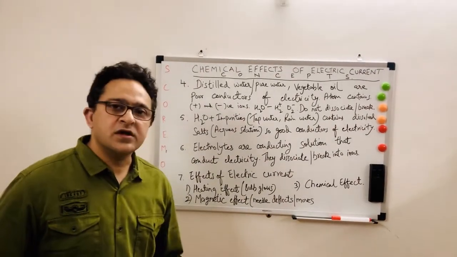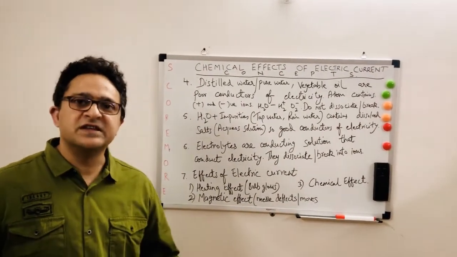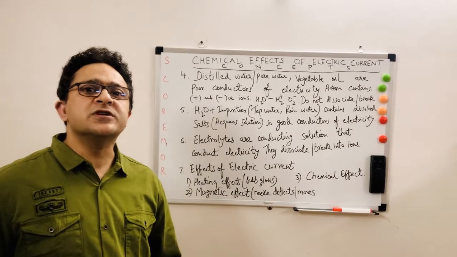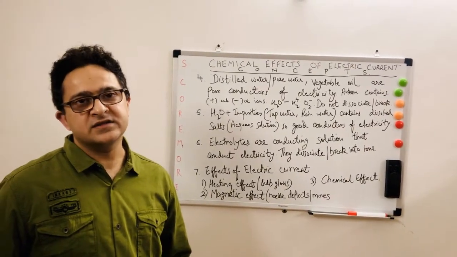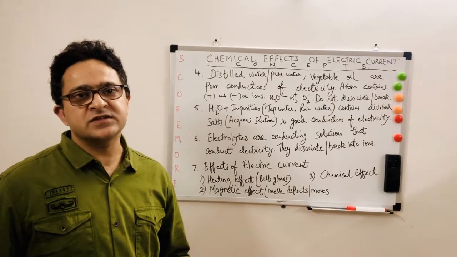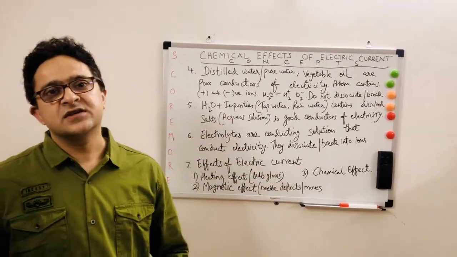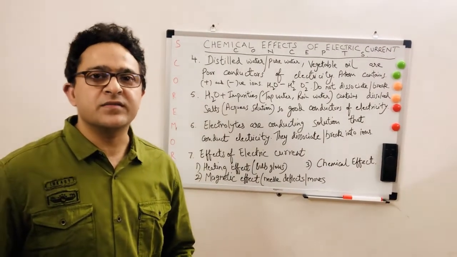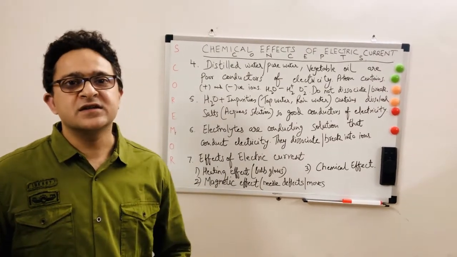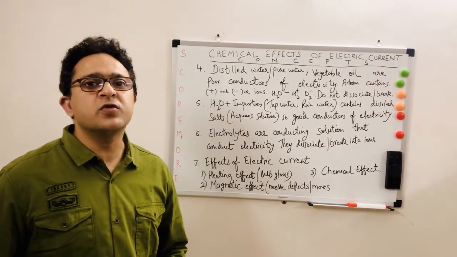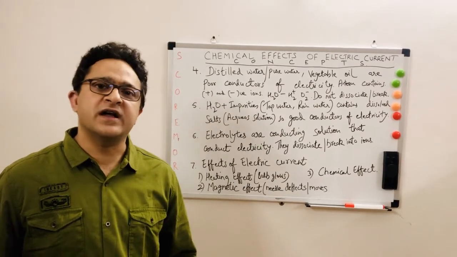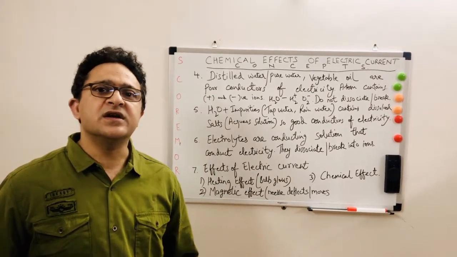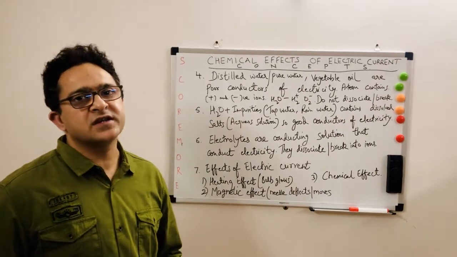In distilled water or pure water or even in vegetable oil, they are not able to dissociate or break into ions, which are positive and negative charges. If you are not able to break them into positive and negative ions, there will be no free movement of ions.